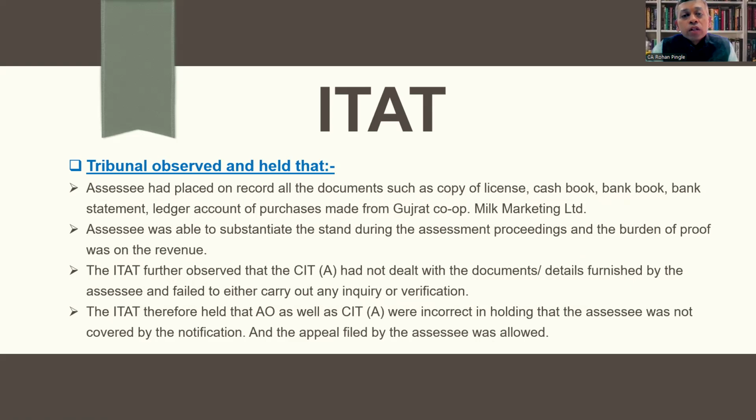The ITAT further observed that CIT appeals had not dealt with the documents or details furnished by the assessee and failed to either carry out any inquiry or verification. The ITAT therefore held that AO as well as CIT appeals were incorrect in holding that the assessee was not covered by the notification, and the appeal filed by the assessee was allowed in favor of the assessee.